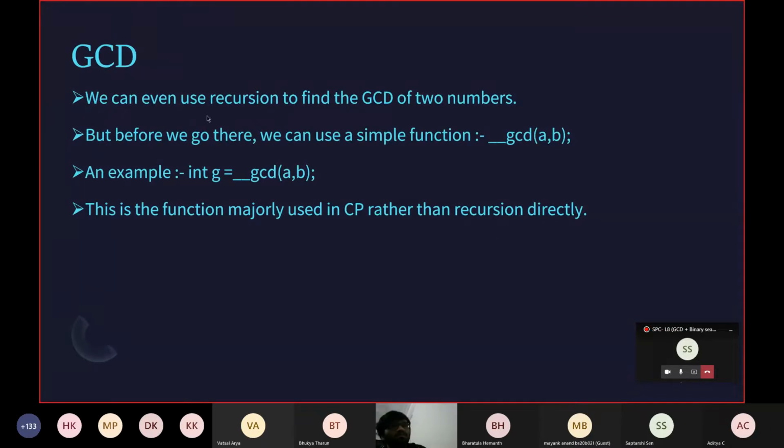Now, GCD. GCD can be found by using recursion itself, but before we go to using recursion, this is the most commonly used function in CP. It is basically two underscores GCD(a, b). Do remember that there are two underscores here. I have made the mistake of forgetting it myself sometimes. So you just write, let's say, int g = GCD(a, b). It just gives the GCD of a, b, and this is much more used than creating a GCD function on your own and then using it to solve most of our problems.